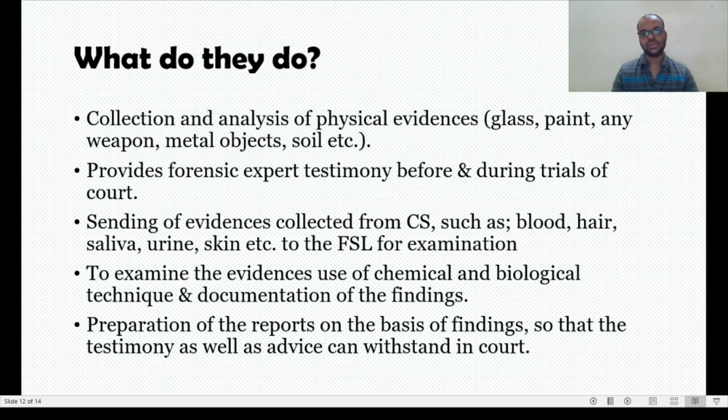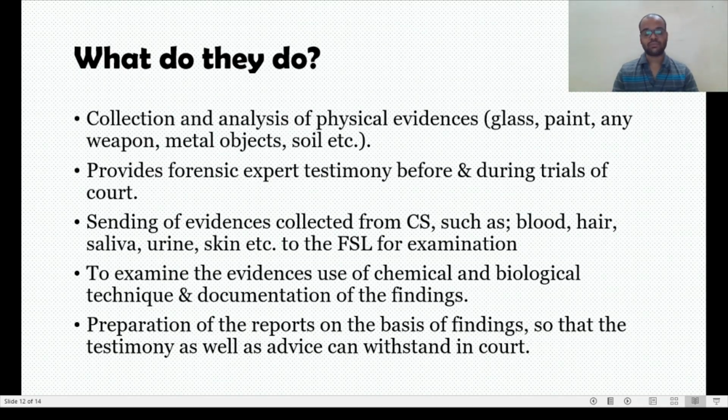As I told you, they have to come to the result after forensic examination of the particular evidences. Then they have to make a document, and then send it to the further authorities, so their advice or testimony can withstand in a court.